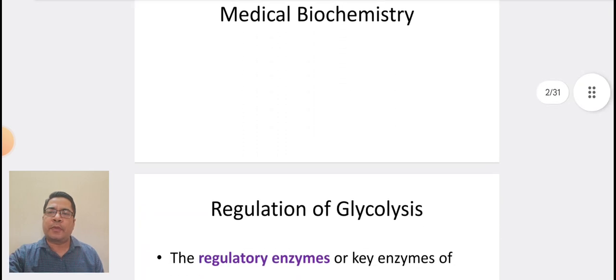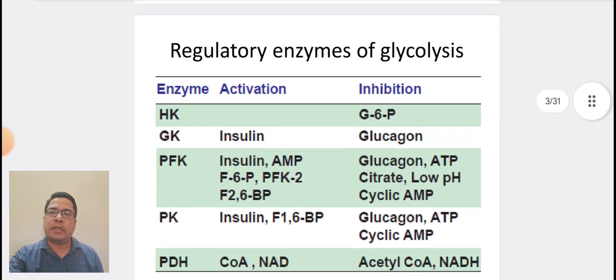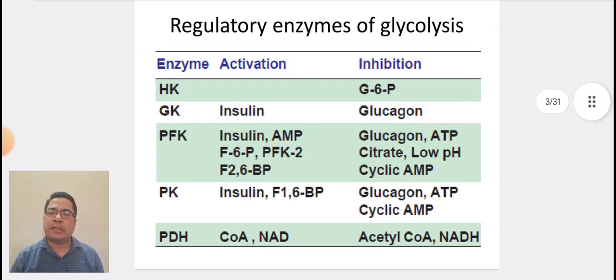Good morning everyone. Let us start the regulation of glycolysis. The regulatory enzymes, the key enzymes for glycolysis, are glucokinase or hexokinase, that is step 1, phosphofructokinase, that is step 3, and pyruvate kinase, that is step 9. Here are certain regulatory enzymes of glycolysis which are activated and inhibited.